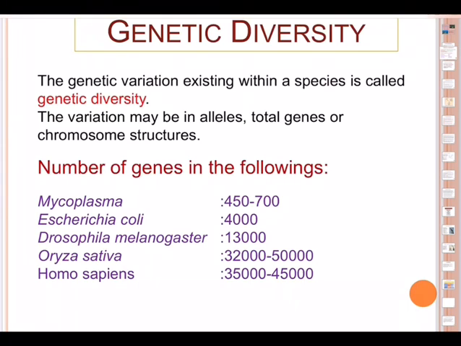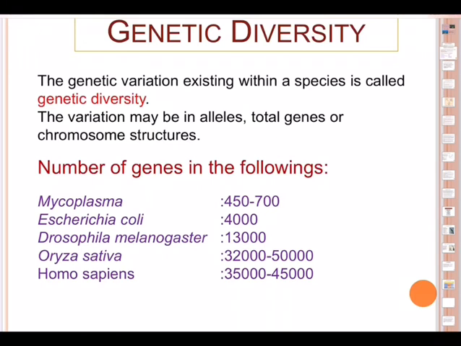Consider the number of genes in the following. Mycoplasma has 450 to 700 genes identified. Now, are they all the same? Sure, they are not the same. That's a diversity. E. coli, Escherichia coli, has 4,000 genes. Drosophila melanogaster has 13,000. Oryza sativa, that is the rice that we are eating, has 32,000 to 50,000 genes. And our own Homo sapiens, our genome consists of 35,000 to 45,000 genes.